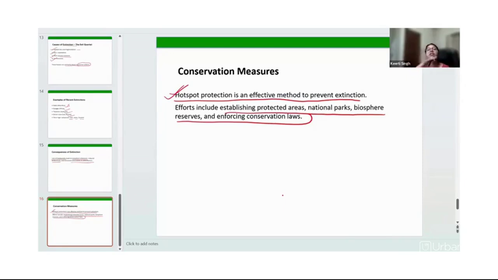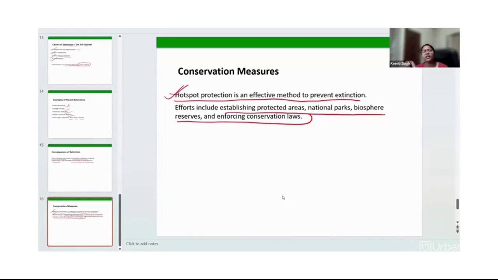We take them and create an artificial environment, like what happens in zoos, right? They are fed by the caretakers. For example, if a tiger is conserved in a zoo, of course it is not going to wander like it used to in the jungles. The food is provided by the caretaker.